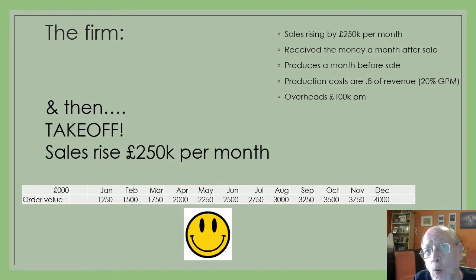In the next year, we are going to hit takeoff. Maybe the product has been promoted or mentioned by a celebrity, and our sales are going to rise by £250,000 every month. So you can see that in January we'll be selling 1,250, then 1,500, 1.5 million pounds worth of goods in February, all the way up to 4 million in December. And we're going to take a look at how that affects both the income statement and the cash flow.